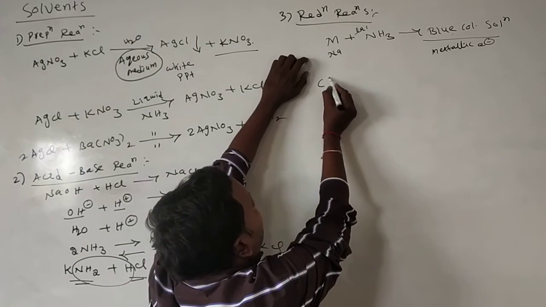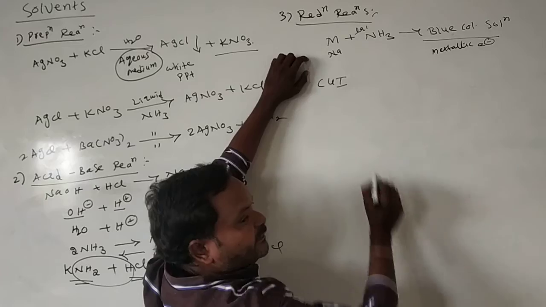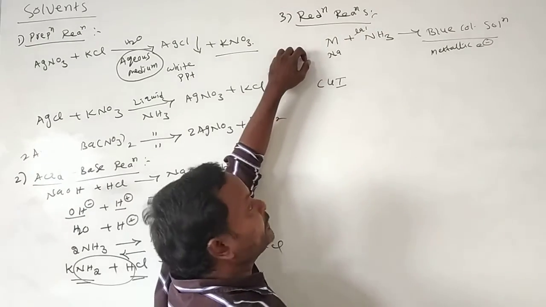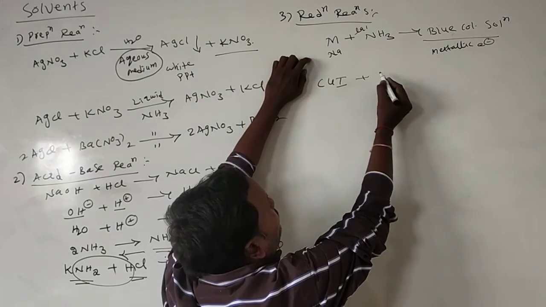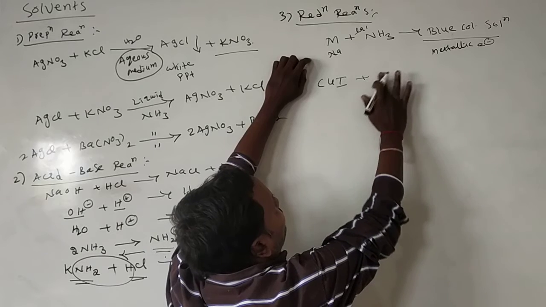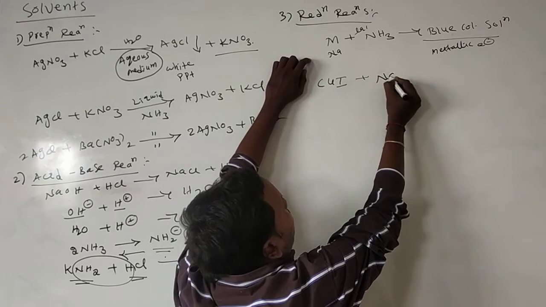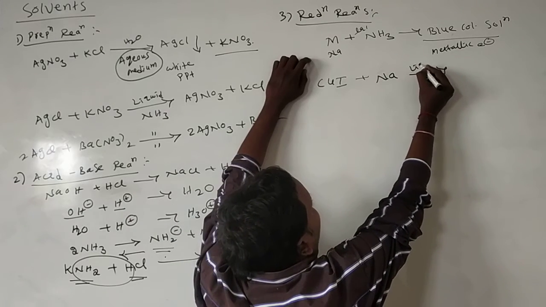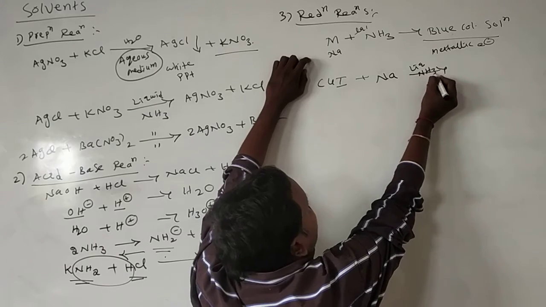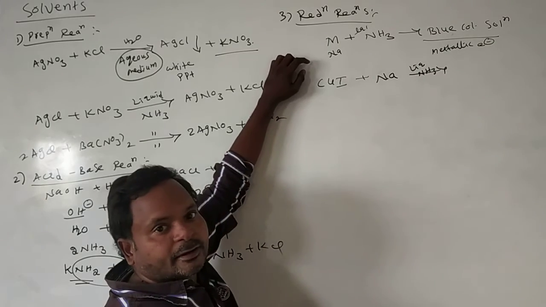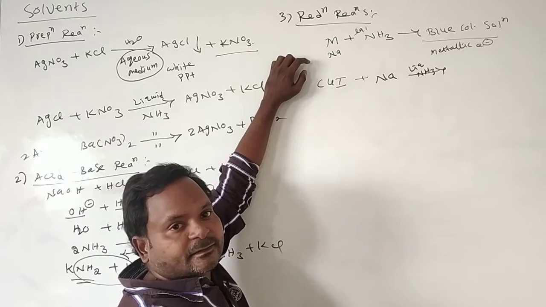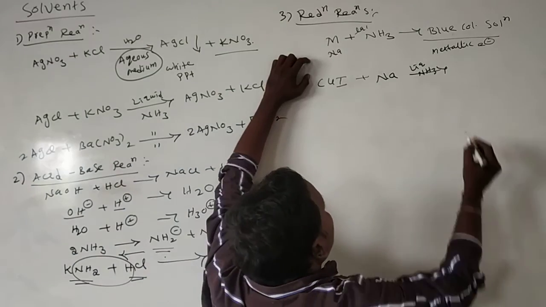Here I am taking one example. CuI, cuprous iodide, reacts with sodium in the presence of liquid ammonia. What happens?